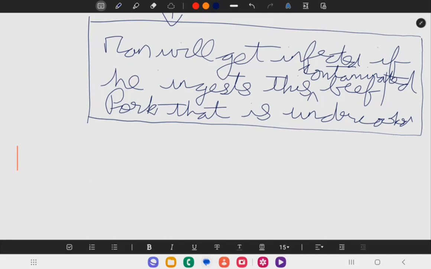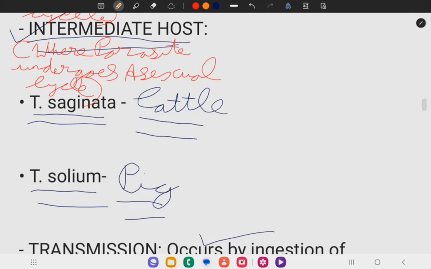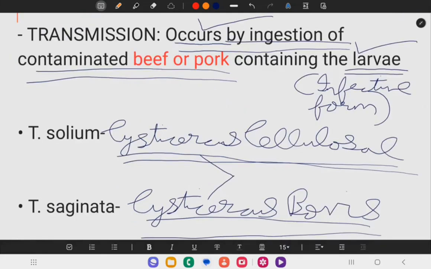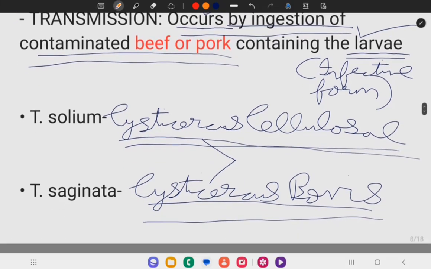We are done with the life cycle. I will quickly summarize it, then we will go to the clinical features. Definitive host is man. Intermediate host of Taenia saginata is cattle, and intermediate host of Taenia solium is pig. Infective form is larva. The larva of Taenia solium is Cysticercus cellulosae, and the larva of Taenia saginata is Cysticercus bovis.